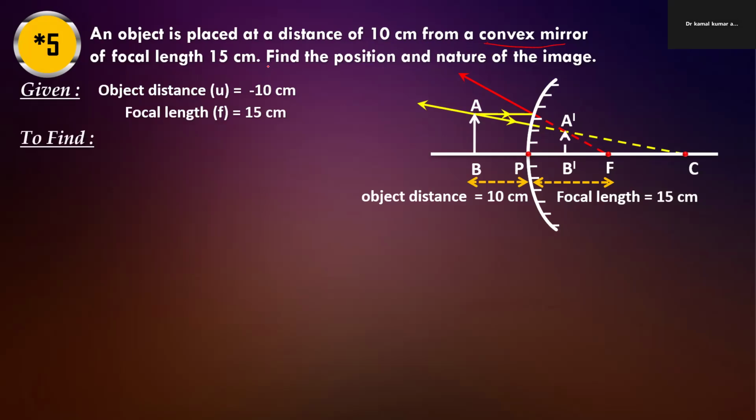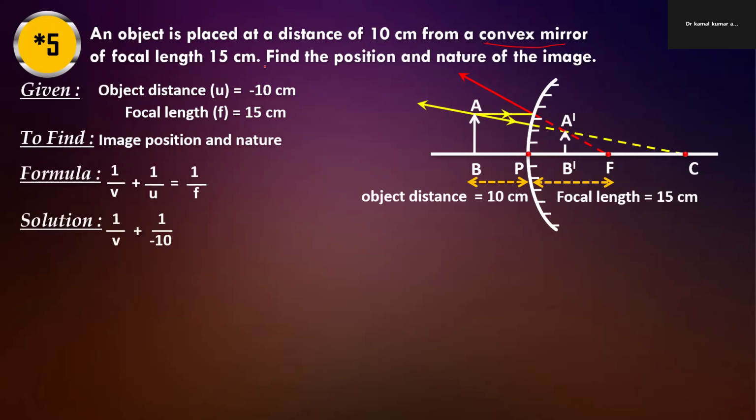Again, use the same mirror formula, and put the values. We put the value minus 10, 15, and then minus will be shifted here, so the sign will be changed: 1 by 15 plus 1 by 10.